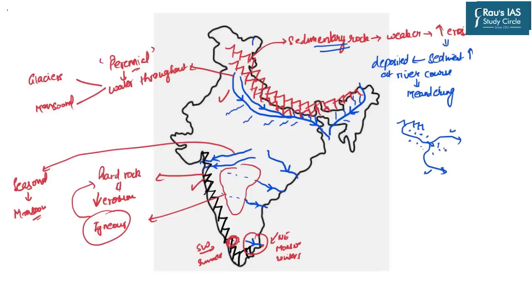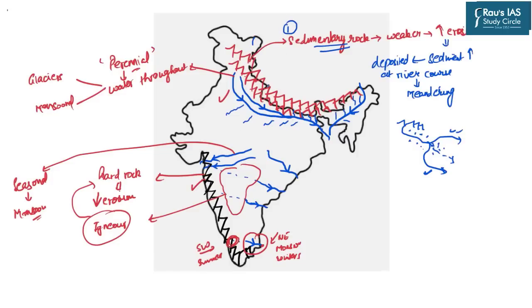Otherwise, if there would not have been any deposition, this river would move straight. But now because of this deposition, the lateral movement of these rivers has caused the floods in the adjacent areas. So that is why the sedimentary nature of rocks becomes the important reason, which is different from the Western Ghats.